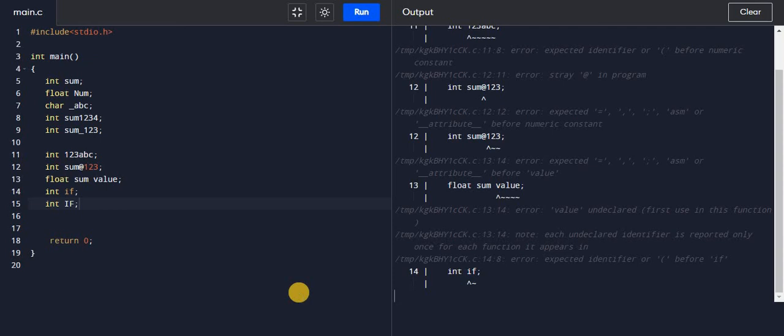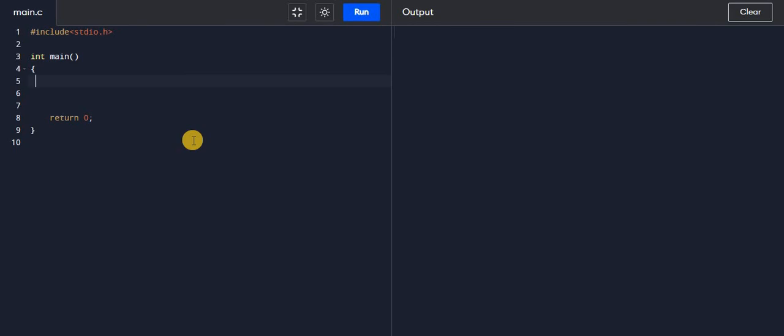Now we will see how to initialize a variable with some basic examples. There are many ways to declare and initialize a variable. The first way is integer A, where A is a variable name. On a separate line, write integer B as a second variable name, and integer sum as a third variable, where I have to add A plus B. Here I will initialize A equal to 10 and B equal to 20, and write sum equal to A plus B.